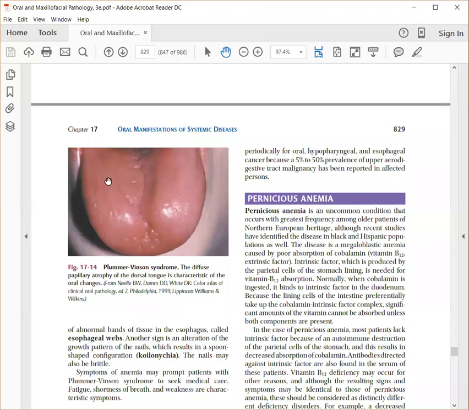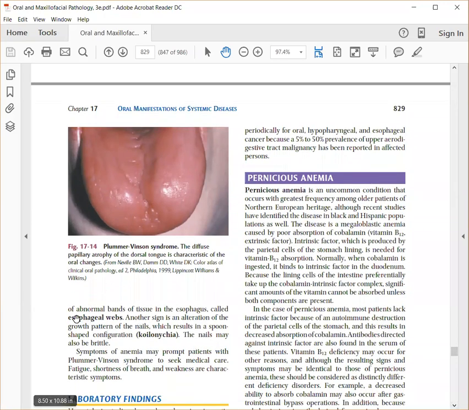This atrophy of oral mucosa is also commonly seen in Plummer-Vinson syndrome, and in iron deficiency anemia it's going to be severe. Patient also gets these esophageal webs. An esophageal web is a tissue of abnormal growth which you see in the esophagus that blocks the swallowing of food. They can also show spoon-shaped nails called koilonychia.